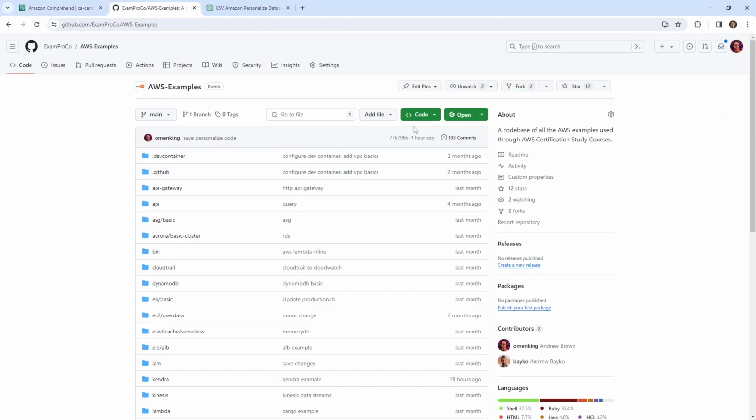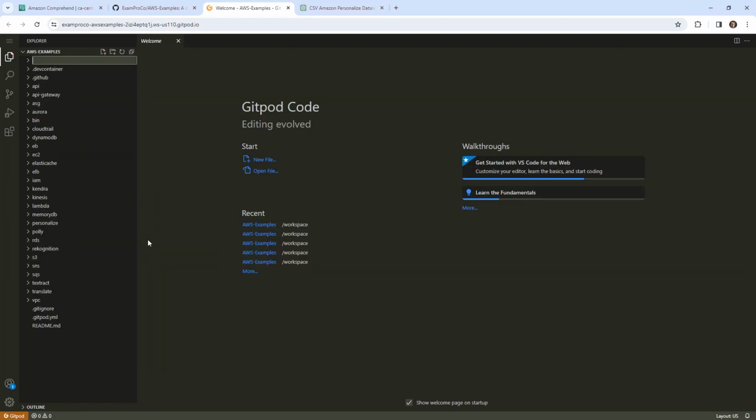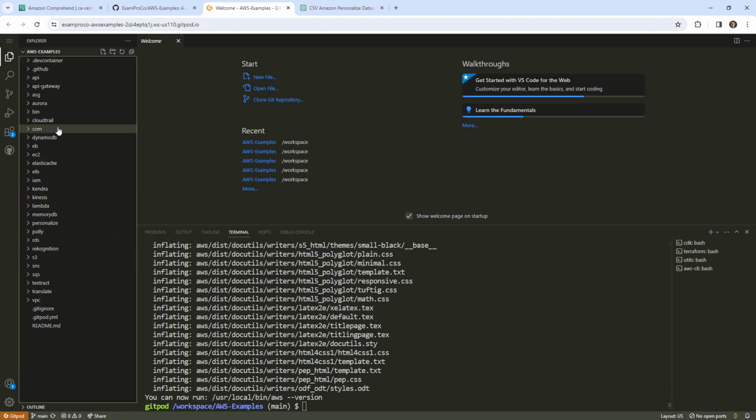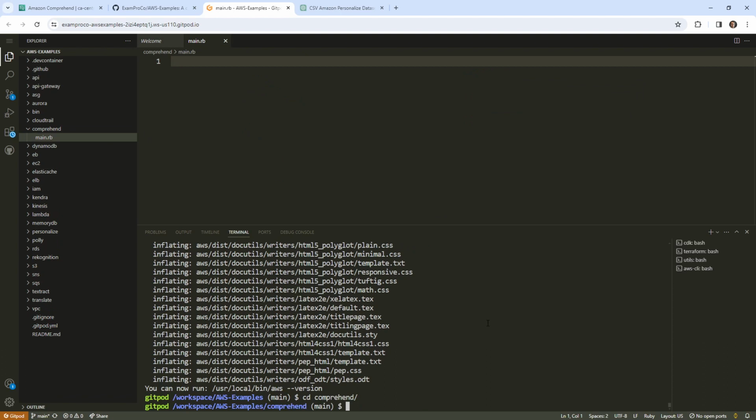So what I'm going to do is make my way over to my AWS examples repo. We're going to start writing some code here. I think today I'll use Ruby, just because I find it much easier to use. So we'll give this a moment to launch up. I'm going to go ahead and make my Comprehend folder, and I'm going to make a new file here called main.rb. I'm going to cd into that Comprehend directory.